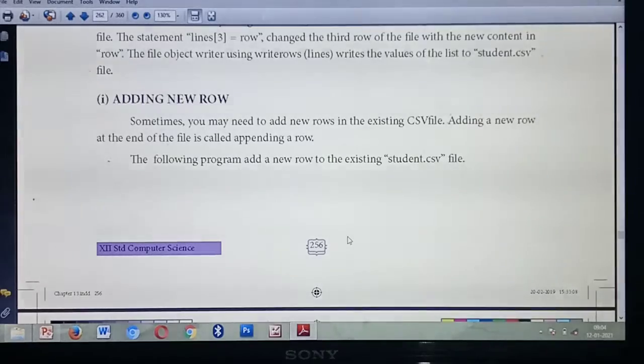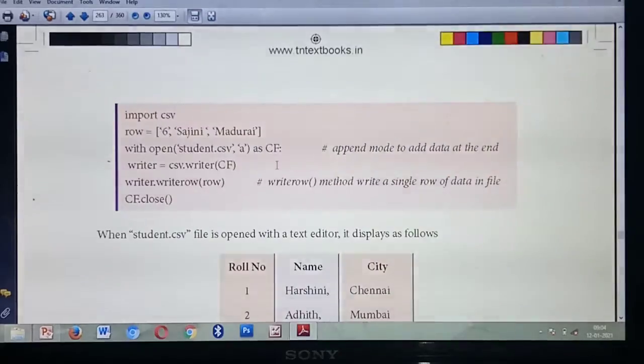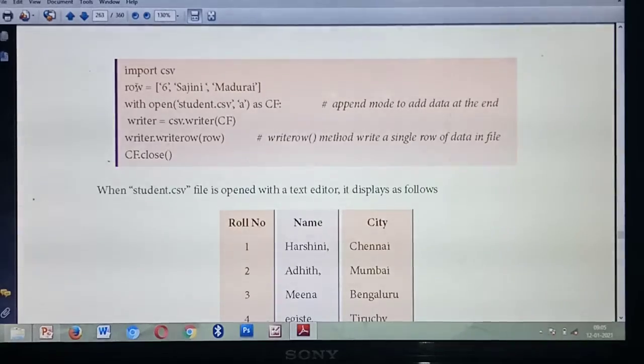End of the file. So that one we are calling appending a row. Already some file is present, so you are going to add a new row at the end of the file. So that we are calling appending a row or adding a new row. Understood? See this program, listen.